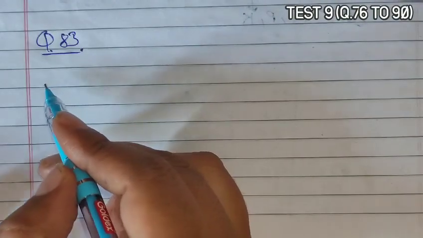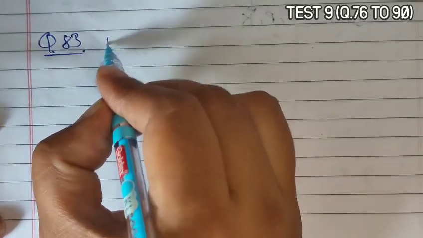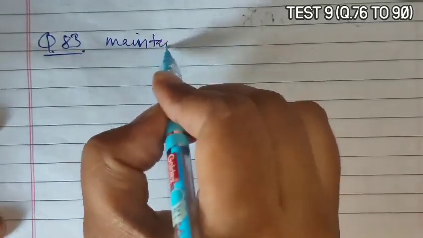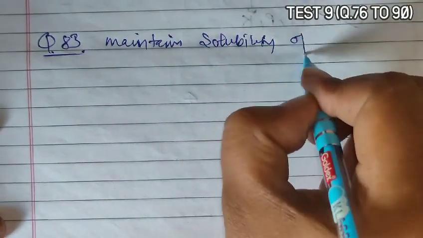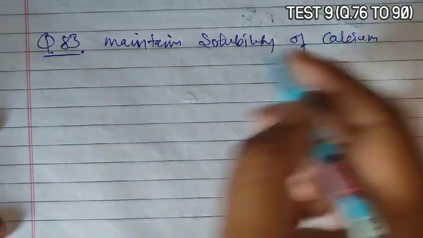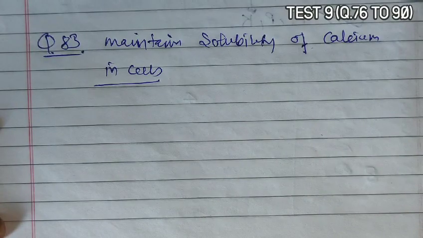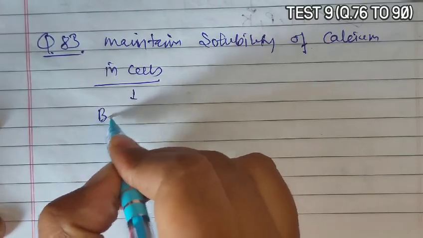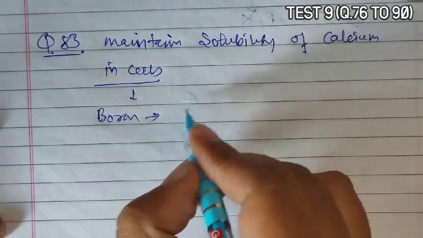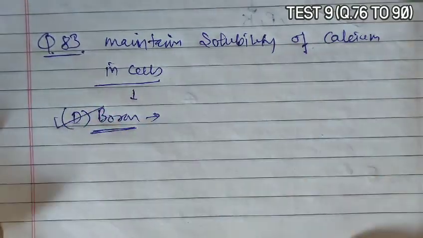Next is question 83. Question 83 asks: which element maintains the solubility of calcium in cells? If we talk about this, boron is the element that is responsible for maintaining the solubility of calcium. So boron, option D, becomes the correct answer.